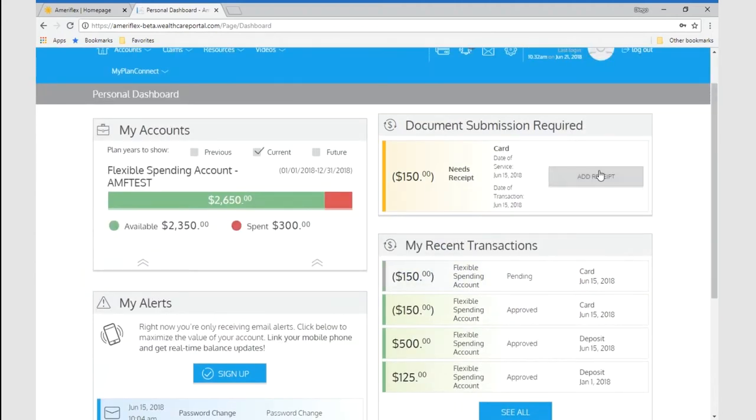There's also a box where any required substantiation, any verification of card transactions that they had with their Flexo spending account, they are able to do right from the landing page of their website. They'll be able to see the specific information of the transaction. So in this example, we have $150, the date of service was the day of the transaction, and the fact that it needs a receipt.